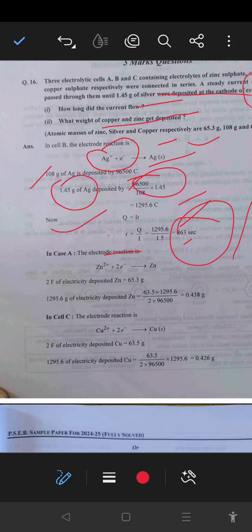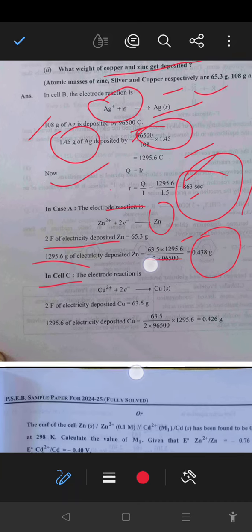So in the case of A, in the electrode reaction, zinc 2 positive gaining 2 electrons, that will form zinc. So 2 Faraday of electricity deposits zinc, that is 65.3 gram. So 1295.6 coulomb of electricity deposits zinc, that will give 65.3 divided by 2 into 96500 multiplied by 1295.6, which will give 0.438 gram.